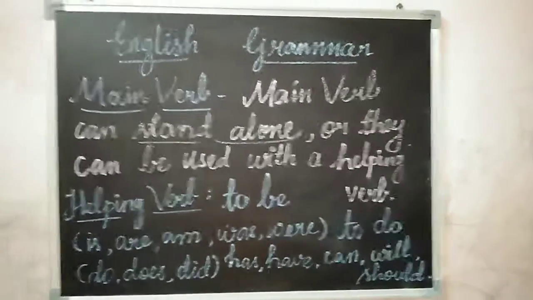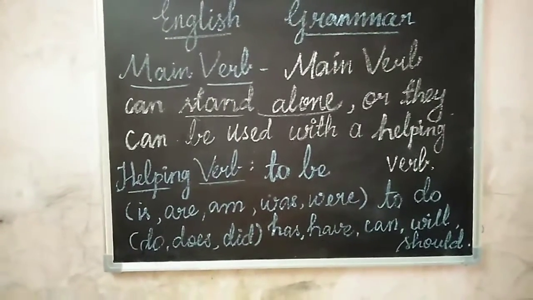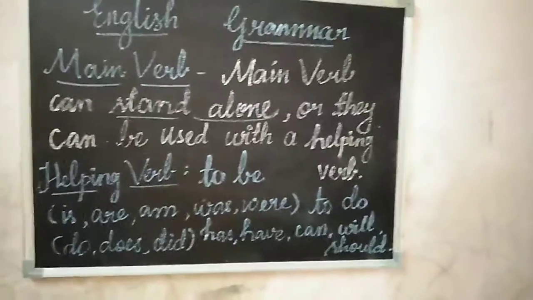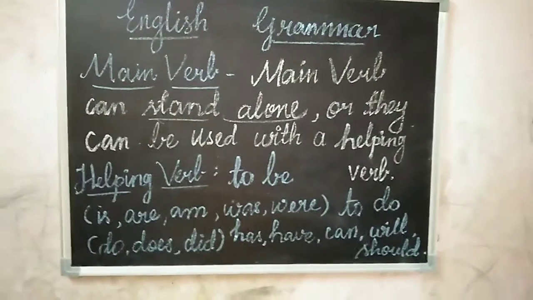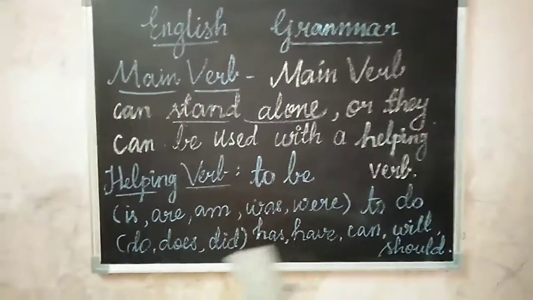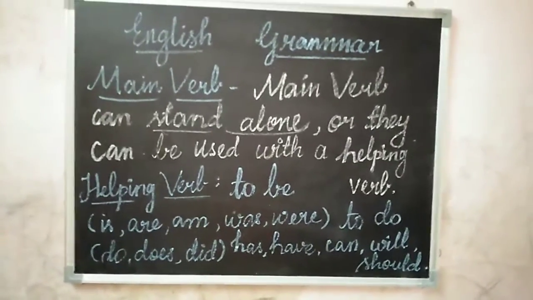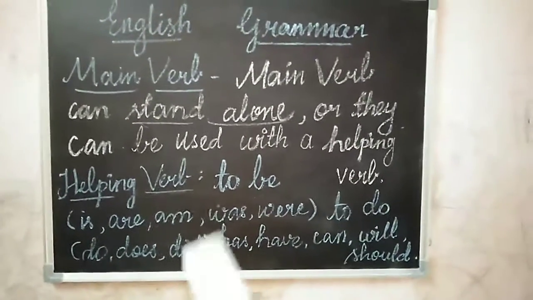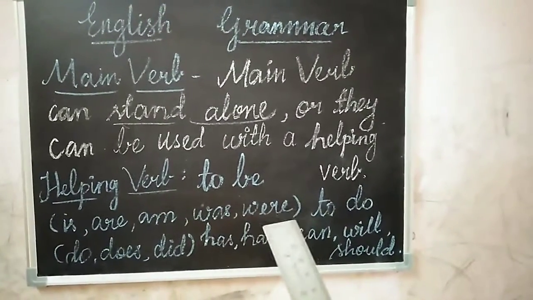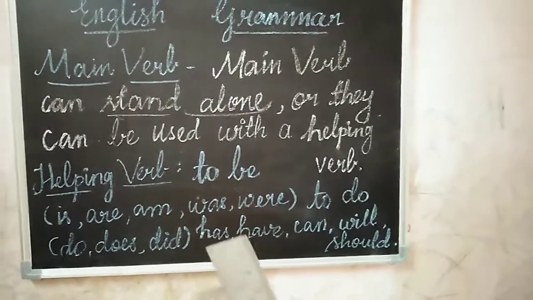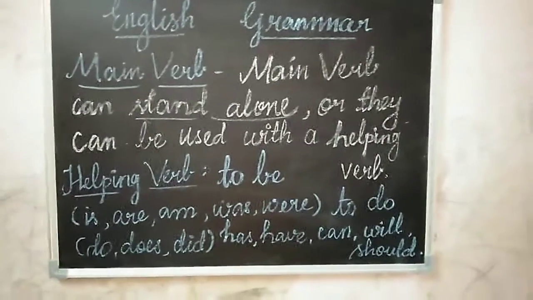Then next one, helping verb. What are they? A helping verb adds to or completes the meaning of a sentence. It adds to complete the meaning of a sentence. That is a helping verb. What are the helping verbs? To be: is, are, am, was, were; to do: does, did; has, have, can, will, should. These are the helping verbs.